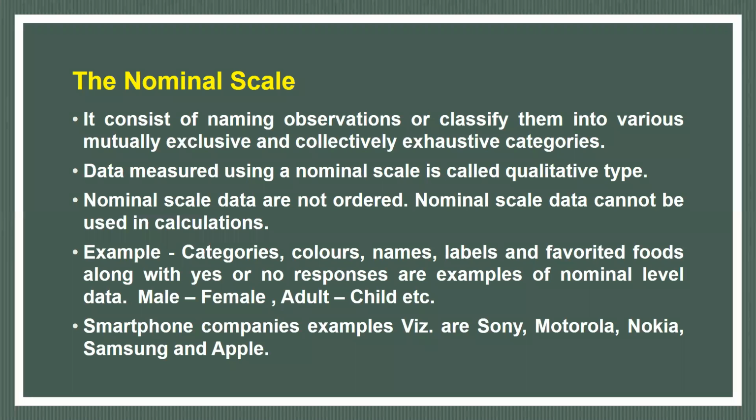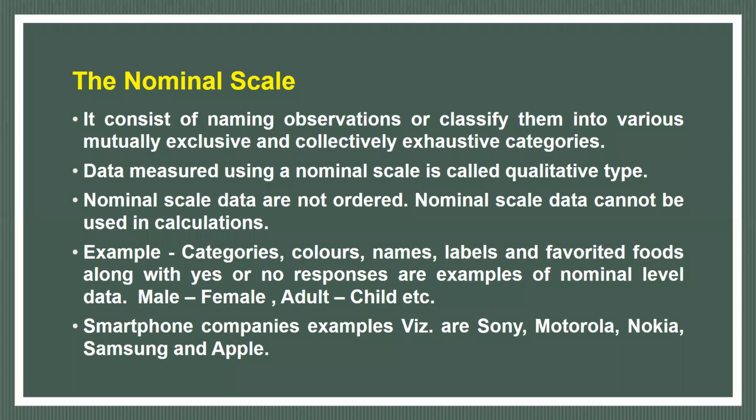Color: there are different colors, blue, violet, anything. But we cannot give them a direction, which one is better. This is individual preference, and it differs from person to person. So we cannot rank or order names, the different names on the badges you are all wearing. By names we cannot say either in alphabetical order or reverse alphabetical order, or which one is better and which one is inferior. That does not make sense. We cannot rank you on the basis of names.